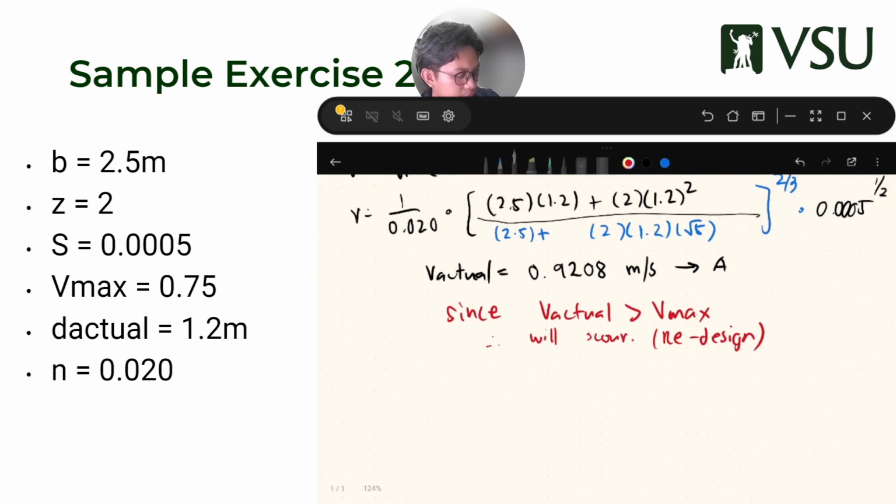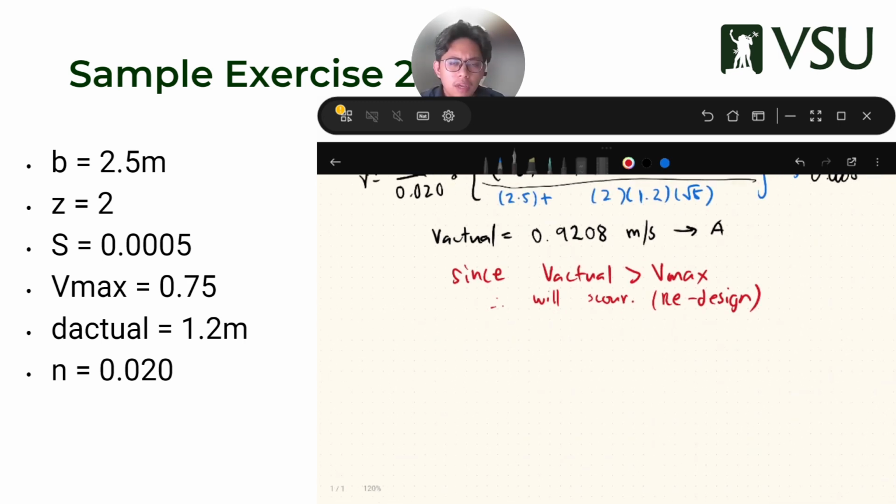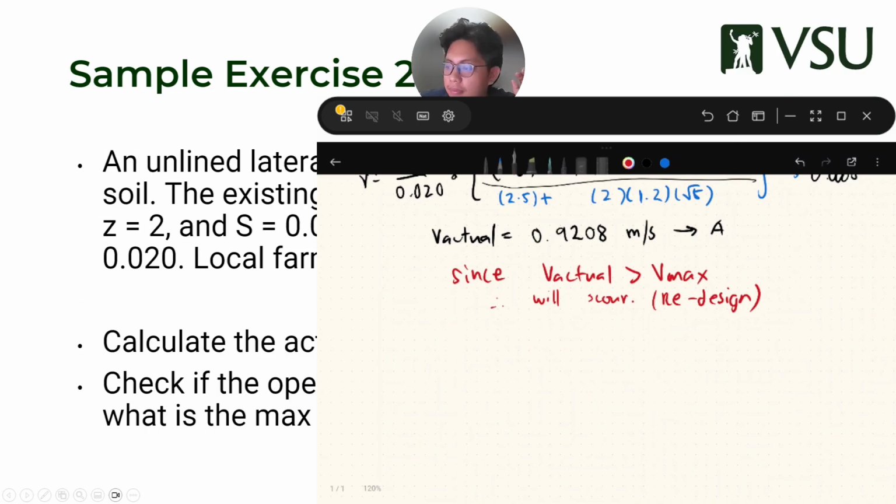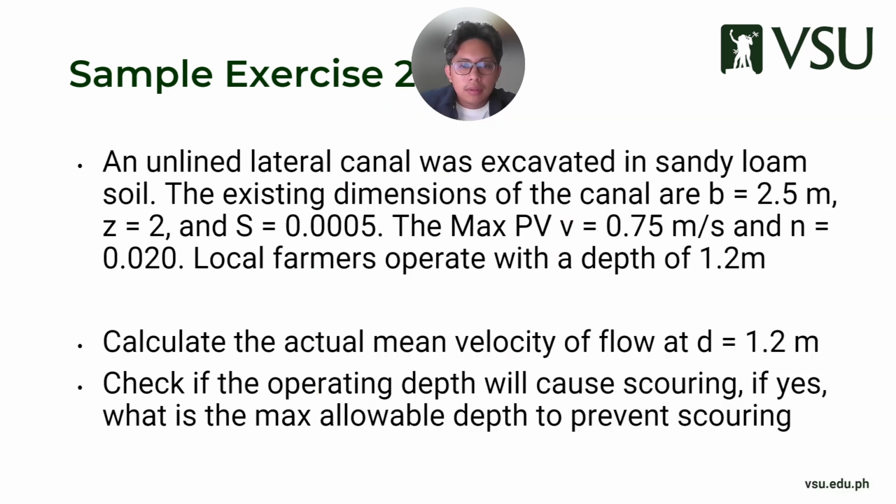Okay, so now if we're tasked with the evaluation of the system, what do we tell our farmers? This should be the safe depth for your operation, sir. So our task is to find our safe depth now. Okay, go back to our problem. What is the max allowable depth? What is the max allowable depth to prevent scouring? It's like BD again, we'll still solve for BD.